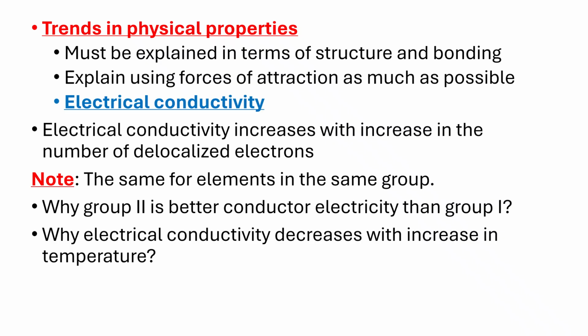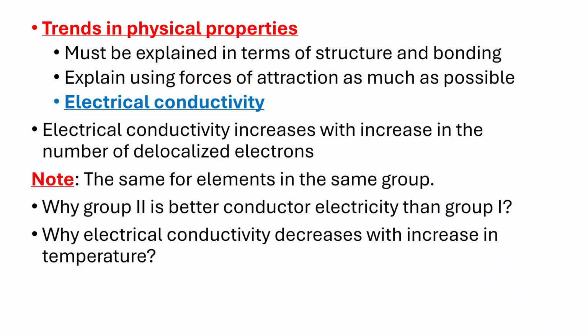So another common question is where students are asked, why are group 1 elements better conductors than group 2 elements? It is because group 2 elements have more. Note that group 2 means there are 2 delocalized electrons in the outermost energy level, while for group 1 there is only one. Because conductivity is determined by the number of delocalized electrons, group 2 elements are better than group 1.